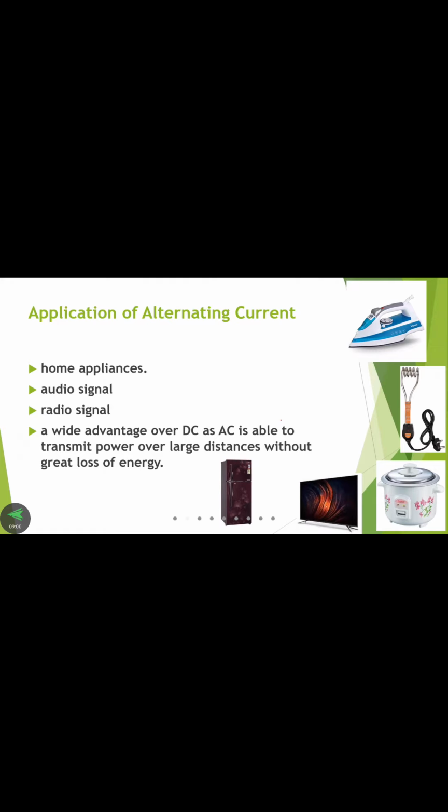Next, applications of alternating current. In case of the applications, home appliances work on AC, as do audio signals and radio signals. AC to DC or DC to AC applications are also used, for the transmission of power over long distances without great loss of energy, so mostly alternating current is used. Home appliances are iron box, immersion heater, rice cooker, television, refrigerator, microwave ovens. These are all the best examples of home appliances.